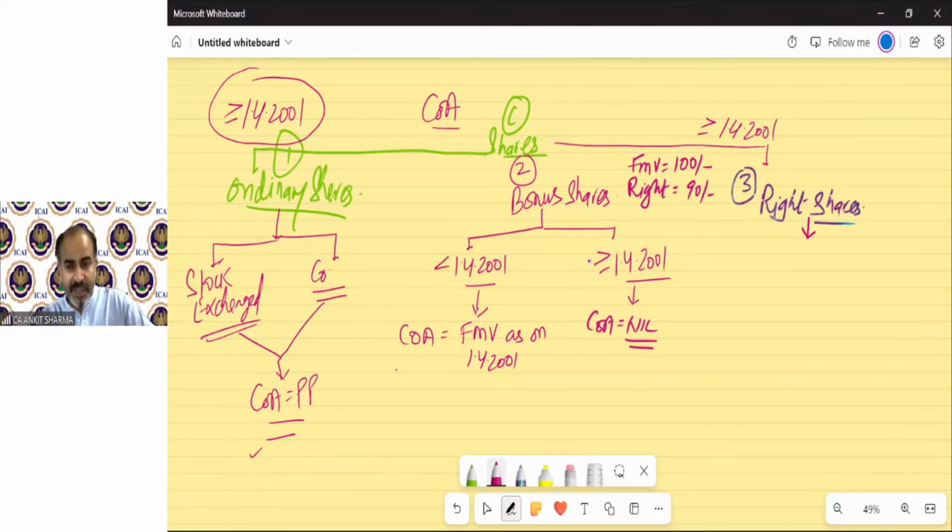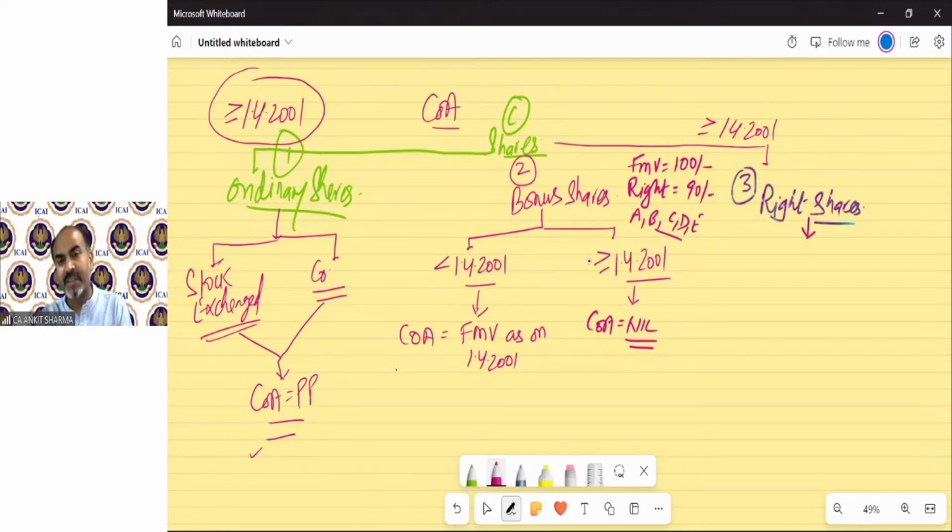But the existing shareholder has one opportunity more. Either they can buy it for 90 rupees, or if they want, they can renounce, they can transfer, they can waive their purchase right to some other shareholder. For example, FMV is 100, right price is 90, and new shareholders, for example A, B, C, D, E, five new shareholders are in the market ready to purchase it.